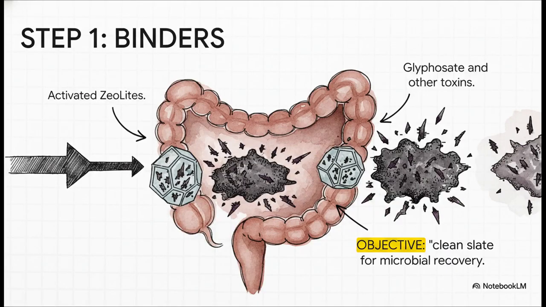Let's take a closer look at Step 1, decontamination. We use agents called binders, and what they do is they absorb or trap toxins in the gut so they can be safely removed from your system. Studies show materials like modified zeolites have a really high capacity for glyphosate, while activated charcoal can sequester all sorts of other toxins. The objective here is simple: create a clean slate. Stop the ongoing damage before we even think about rebuilding.